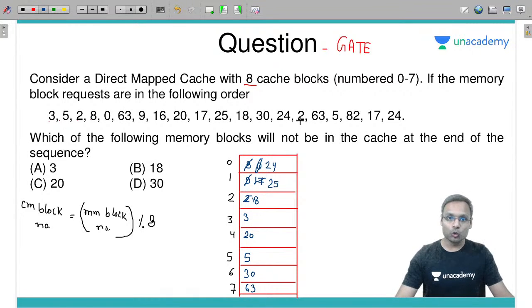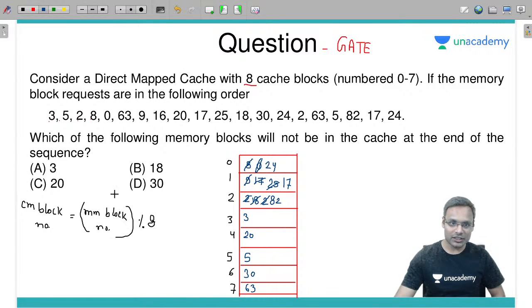Then 2 will replace 18. 63 is a hit, 5 is a hit, 82 should be at 2. Then 17 at 1, 25 will be replaced by 17. 24 is already there, a hit. So which is not in the cache?